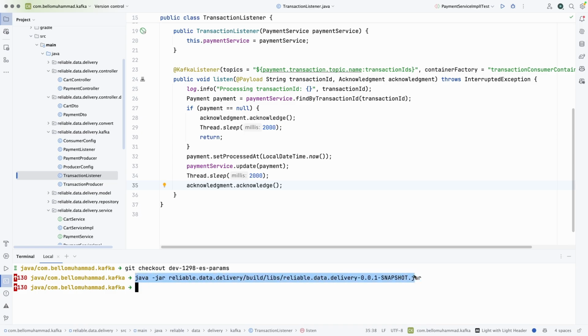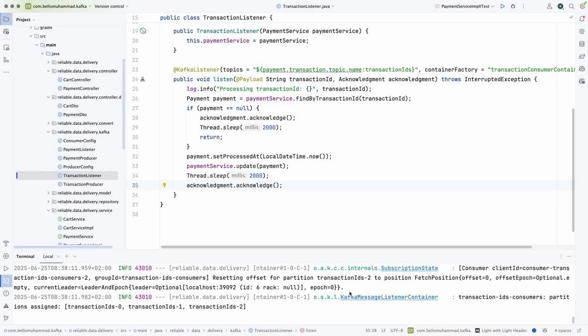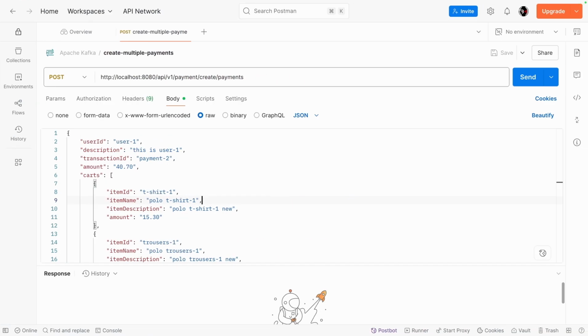So now that we have seen our Java app, everything is okay. Let's also just run the application and let it stand by. Our Java application is being started now, and the consumers and producers are ready to consume. As you can see, partition 0, partition 1, and partition 2 are assigned to this consumer. Let us go and try to send messages.